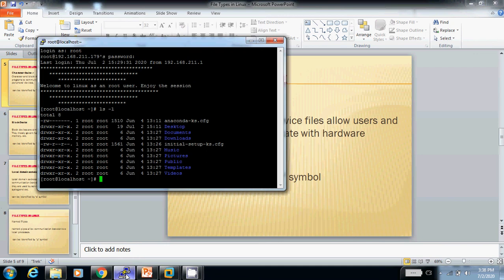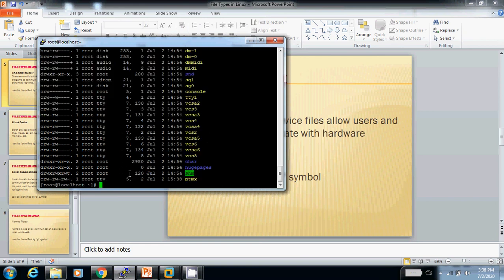Let me show the example. See, there are various files which start with c. These are character device files. These have information about hardware peripheral devices.